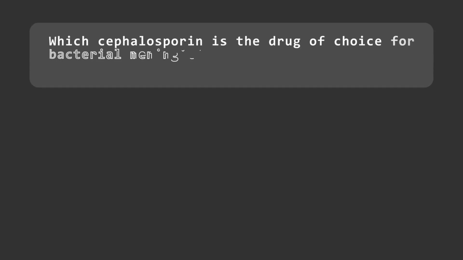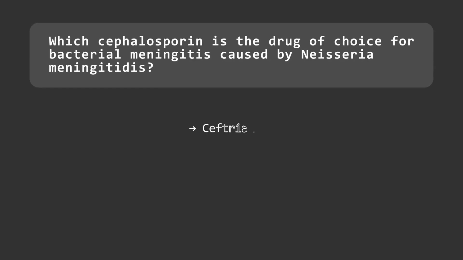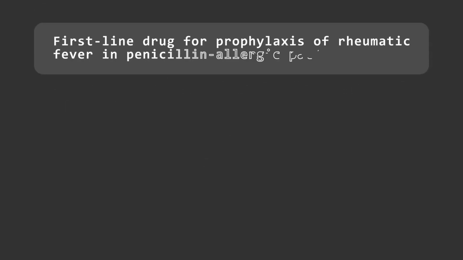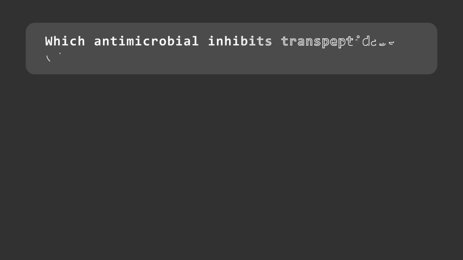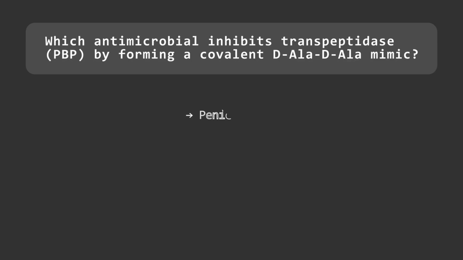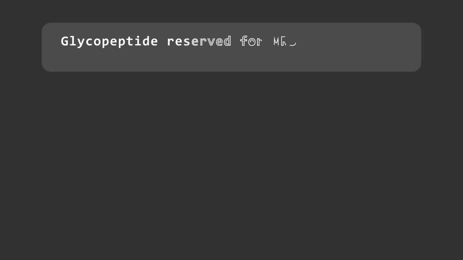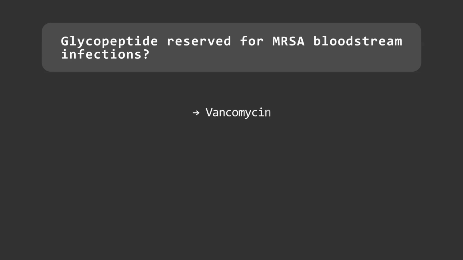Which cephalosporin is the drug of choice for bacterial meningitis caused by Neisseria meningitidis? Ceftriaxone. First-line drug for prophylaxis of rheumatic fever in penicillin-allergic patients? Erythromycin. Which antimicrobial inhibits transpeptidase, PBP, by forming the covalent D-Ala mimic? Penicillin G. Glycopeptide reserved for MRSA bloodstream infections? Vancomycin.